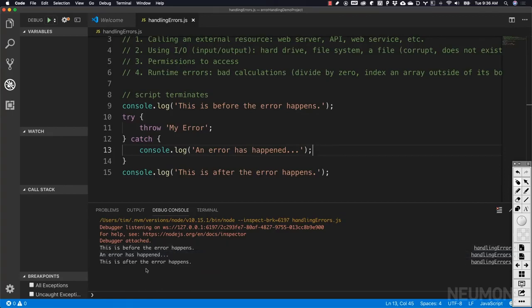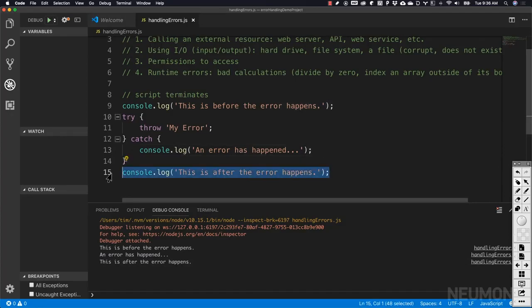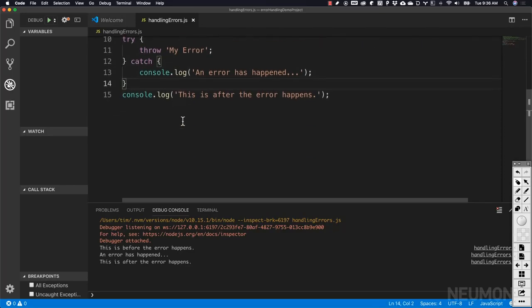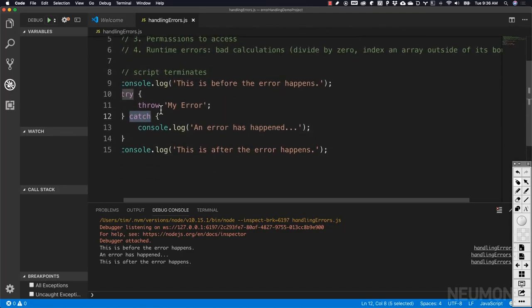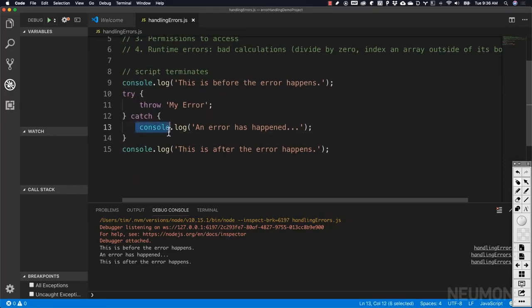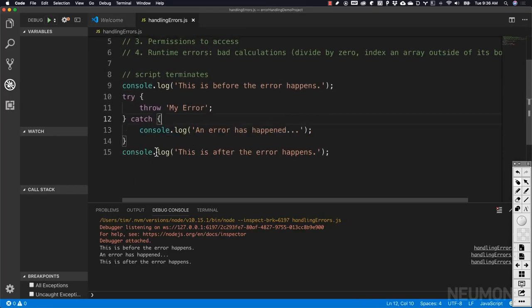An error has happened, and now we actually get down to this last line of code or this last statement. That is because we're actually handling the error after it happens, and that is by using this try block and then having a catch to catch the error right after. The cool thing about a catch block is that if an error is thrown, it will catch that error so that we can do something to handle it without our script imploding on itself.